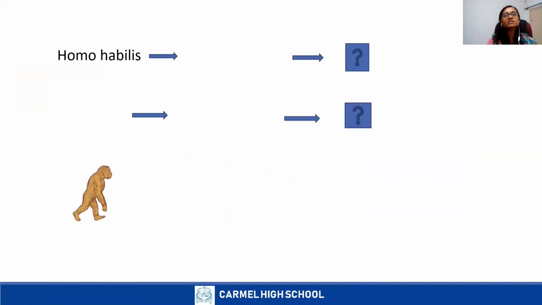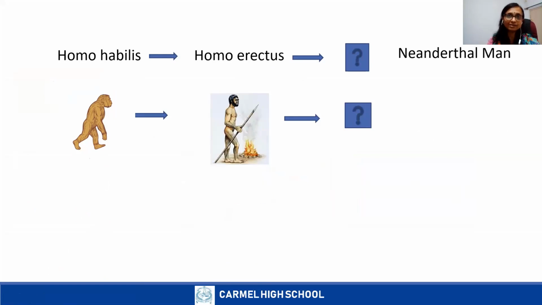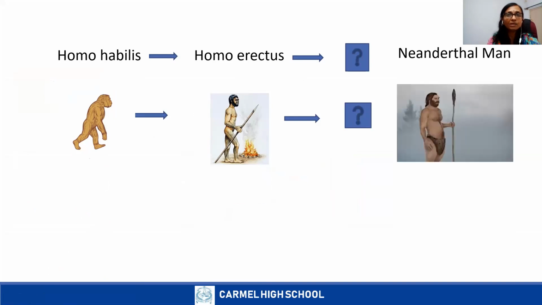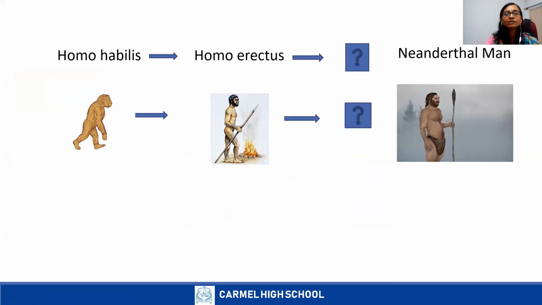So last class, you learned about Homo habilis and Homo erectus, and today you are going to learn about the next stage, that is Neanderthals, Neanderthal man. So here, for these two stages in the evolutionary process, we have already learned how they formed the new stage.